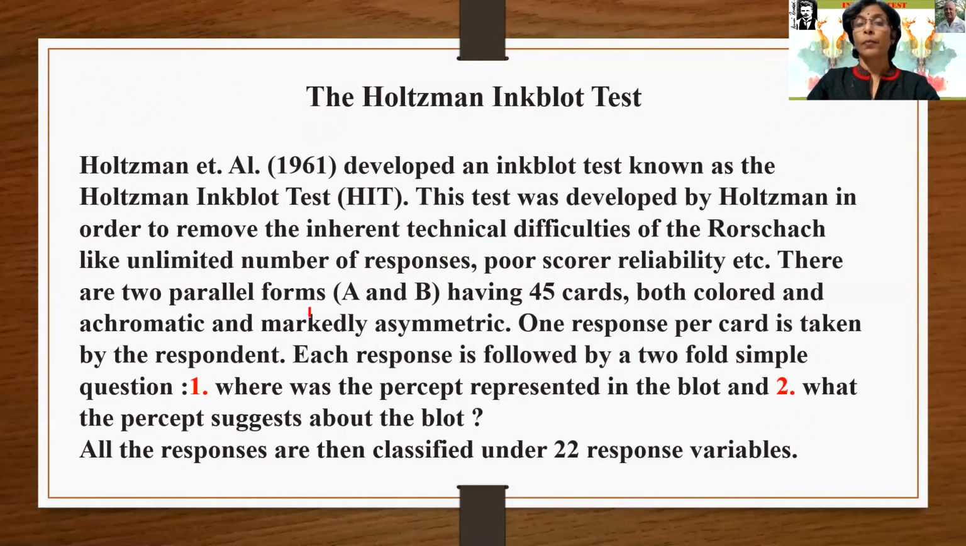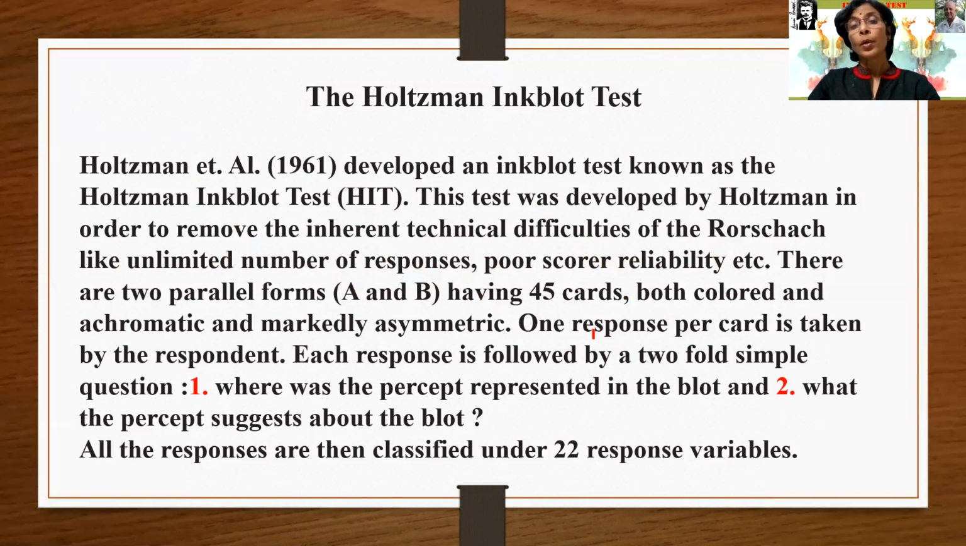There are two parallel forms, A and B, having 45 cards, and he scored it. The difficulties of the Rorschach test were: the first one was unlimited number of responses, then poor scorer reliability, etc.